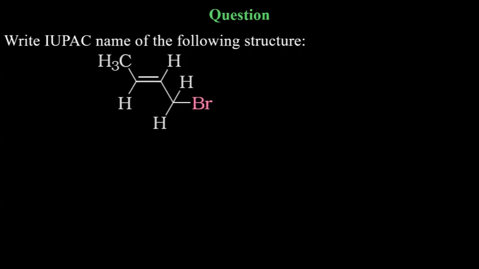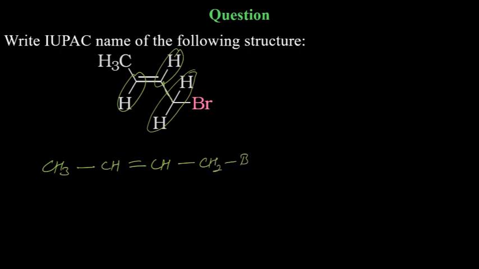Now this one: CH3. After that, you have a single bond, then CH. After that, a double bond, then again CH, then a single bond. After that, you have CH2. Tell me the answer very quickly. It is very easy. Easy one. Quick, it's not that tough.